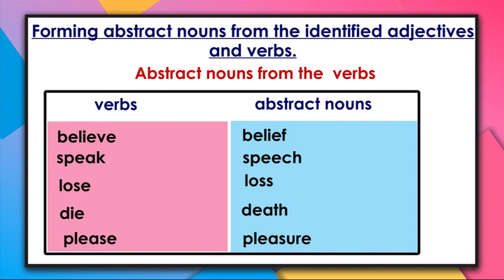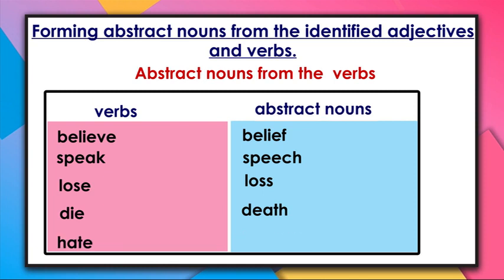Please to pleasure. The spelling of pleasure is P-L-E-A-S-U-R-E. And lastly, hate, which is going to change to hatred. The spelling of hatred is H-A-T-R-E-D.